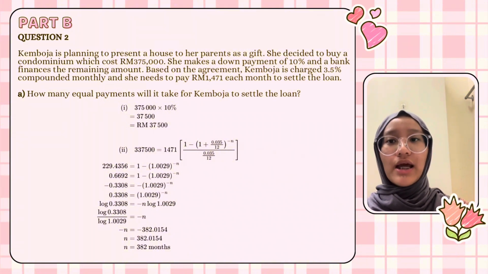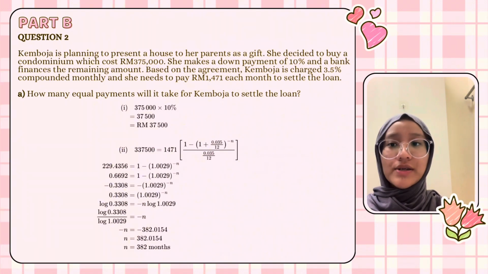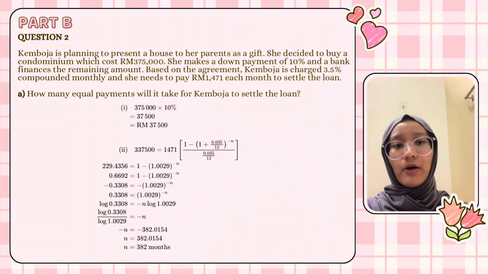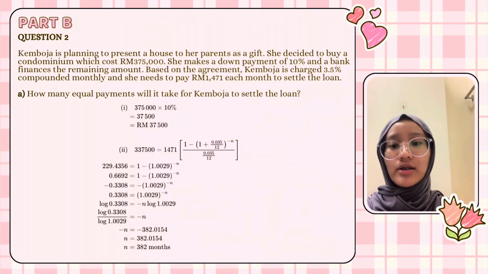We use the A formula because this is a loan. Other information we get from the question is R equals 1,471 ringgit to be paid every month, M equals 12 months, and K equals 3.5%. The next step will be to substitute all the information into the A formula. We need to solve it using the log method since we need to find power N. The final answer will be 382 months of equal payments Kamboja will take to settle the loan.